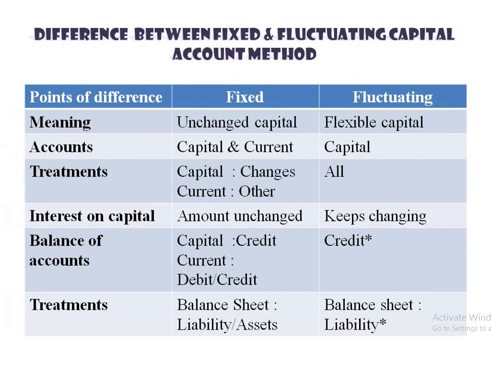Now our next point, that is the difference between fixed and fluctuating capital account method. The left hand side is fixed, the right hand side is fluctuating. Let's start with the meaning.